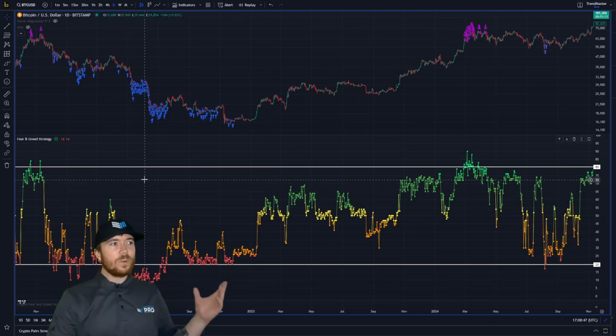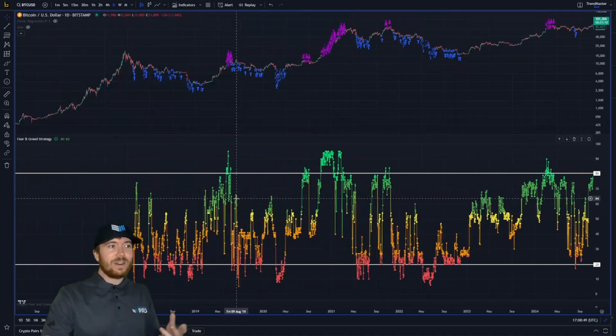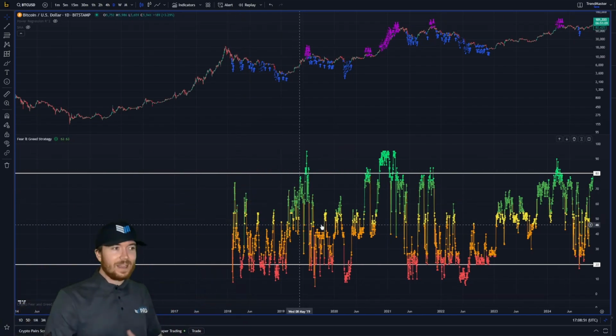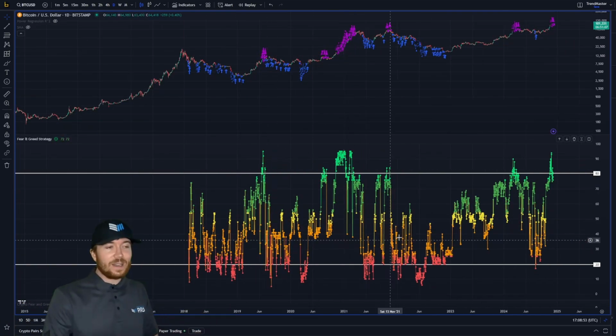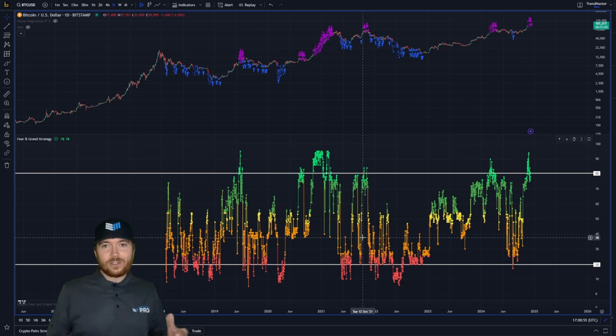So super quick video just to show that the fear and greed index, any metric we have, can be used effectively, especially if you're using it alongside other metrics. Of course, this is just one in isolation. I wouldn't recommend using just this metric for your trading strategy, but historically it's worked well. There's good indications it's going to continue working well in the future, and especially if you use this alongside some other metrics for confluence, some on-chain data points and some macroeconomic factors, there's no reason why this shouldn't be potentially something you consider to implement as part of your strategy as well.